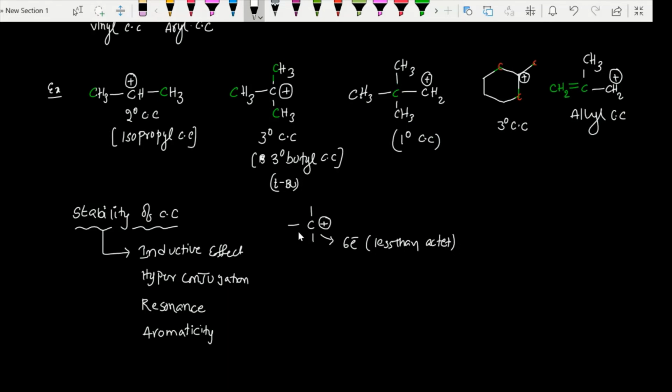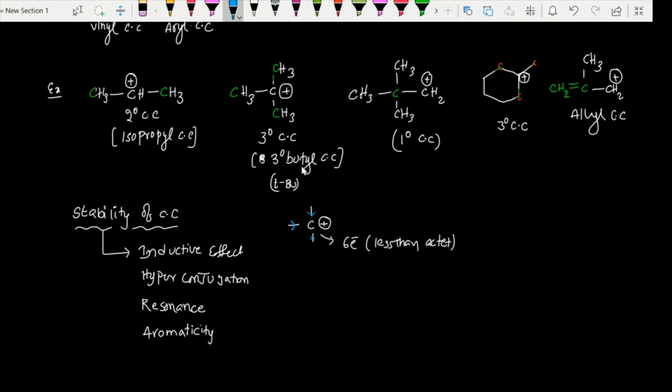That means if any group attached to the carbocation is able to donate electrons, then the electron density on the carbocation increases. Initially it is having 6 electrons. Now as the electron density increases, it will become stable. Or you can think from another point of view: as the groups are donating electrons, the positive charge will keep on decreasing. Whenever the charge decreases, stability will increase.